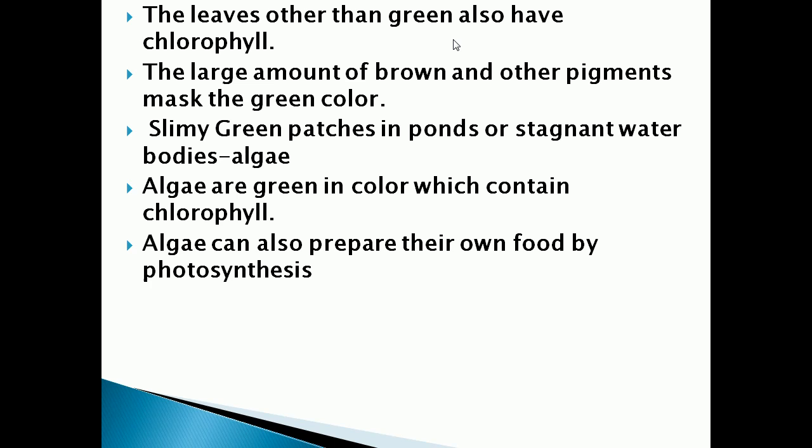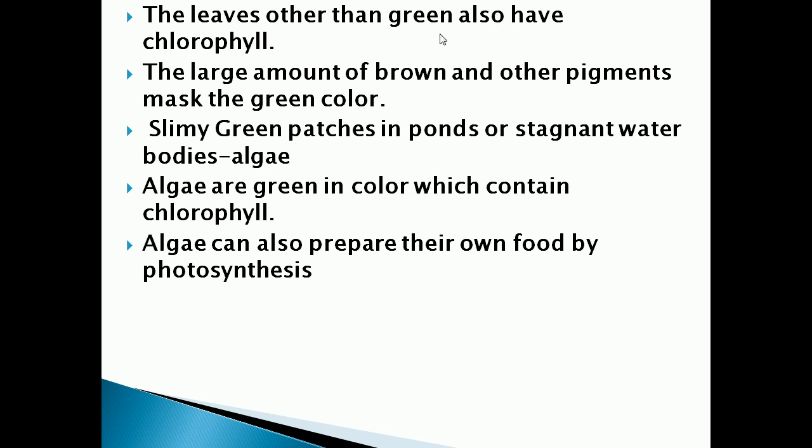So we can see some leaves of the plant will be brown or yellowish in color, and they mask the green color. They contain the chlorophyll pigment, but it is masked, that means it is covered by the brown color or other pigments. So they appear in brown color or in yellowish color.